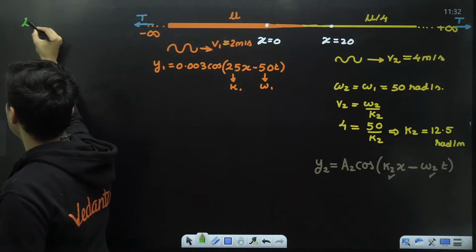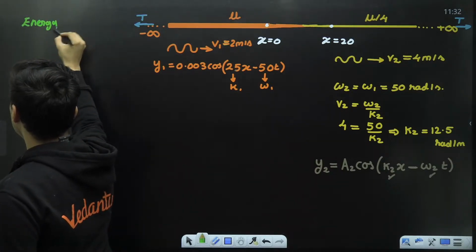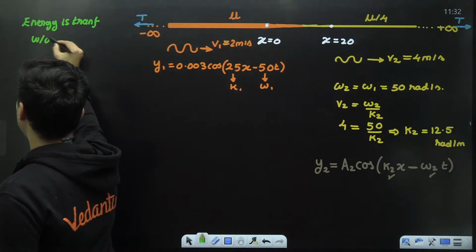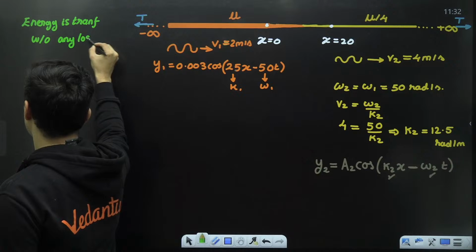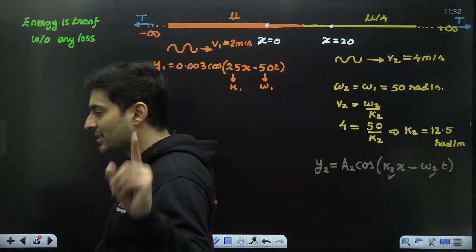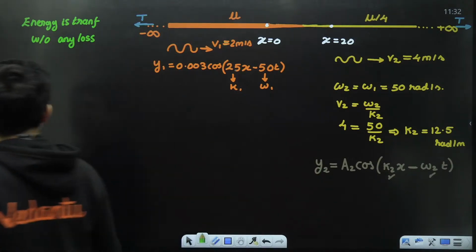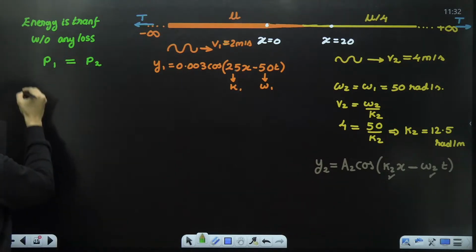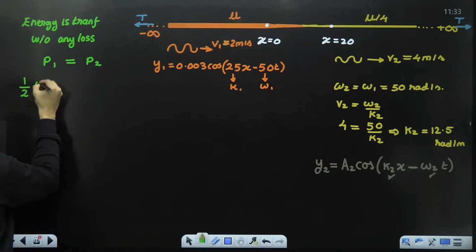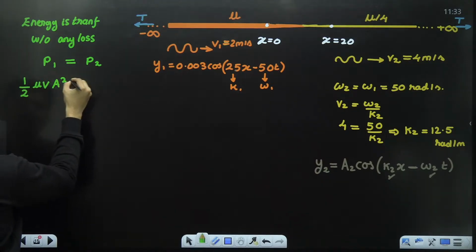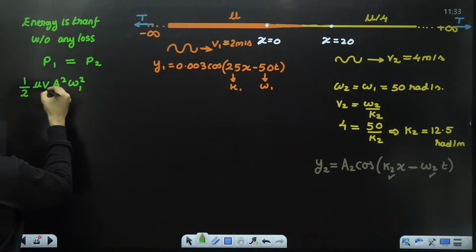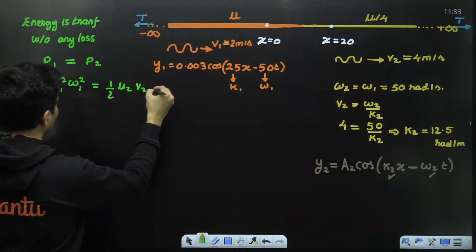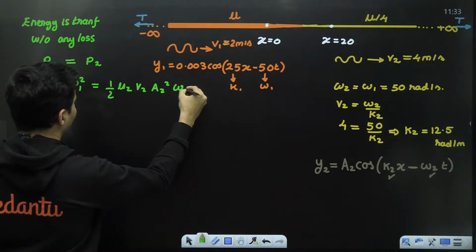Basically, energy is transferred without any kind of loss. All the energy goes. Yes, energy is conserved. Very good, Siva. So the power of wave 1 is the power of wave 2, and the power formula, try to remember, half mu v a square omega square. Here it will be omega 1, a1, v1, mu 1. This will be half mu 2 v2 a2 square omega 2 square.